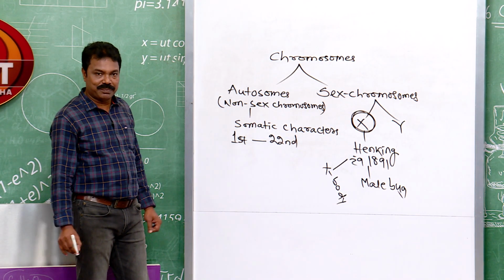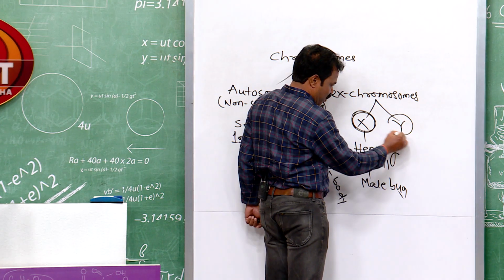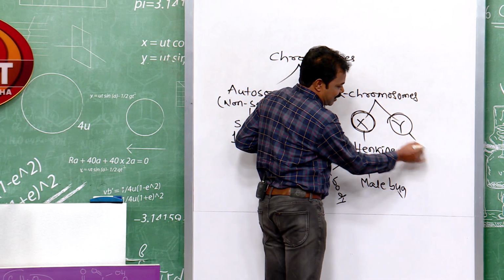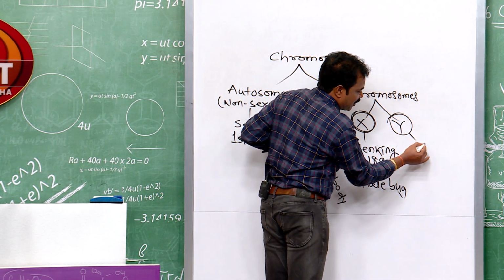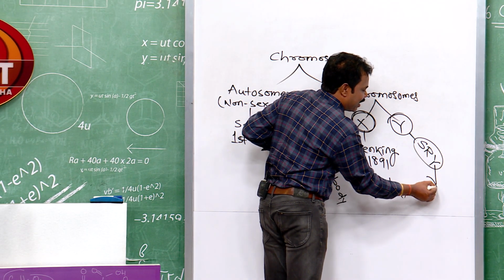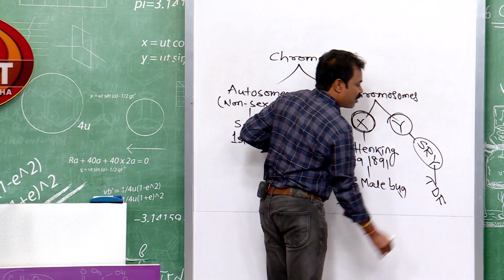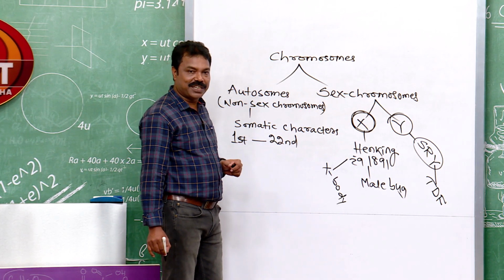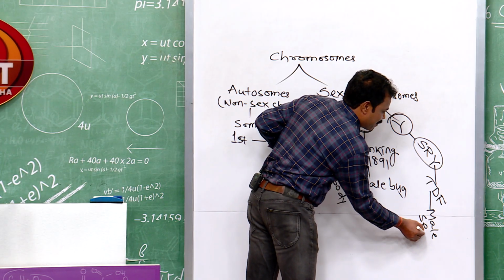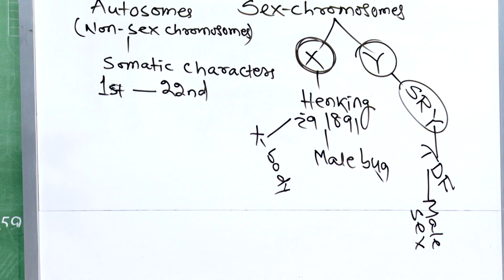What about the Y chromosome? You know, this is the smallest chromosome of our body with the least number of genes, and the Y chromosome carries the gene SRY, which encodes a protein called TDF, testis determining factor, which is responsible for determination or development of male sex. Okay. The Y chromosome is the sex determining chromosome. Presence or absence of the Y chromosome determines the sex. How many X chromosomes are present, it does not matter.